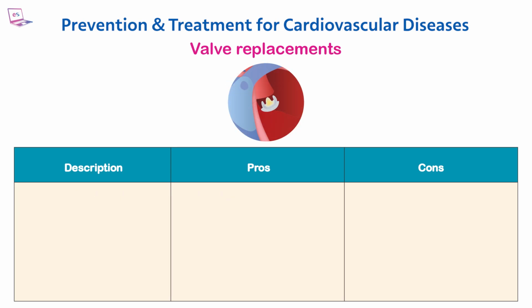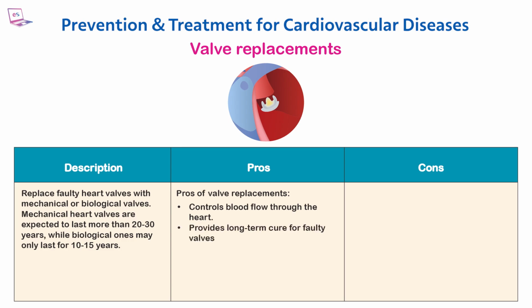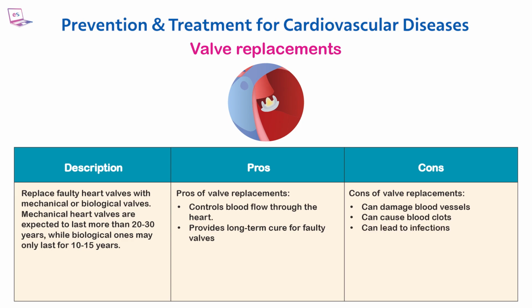Valve replacements. Replace faulty heart valves with mechanical or biological valves. Mechanical heart valves are expected to last more than 20 to 30 years, while biological ones may only last for 10 to 15 years. Pros of valve replacements: controls blood flow through the heart. Provides long-term cure for faulty valves. Cons of valve replacements: can damage blood vessels, can cause blood clots, can lead to infections.